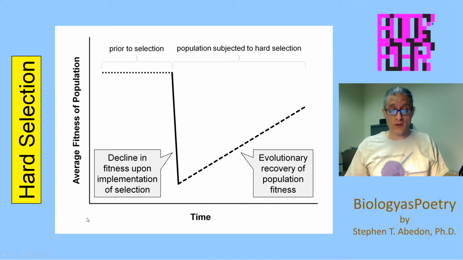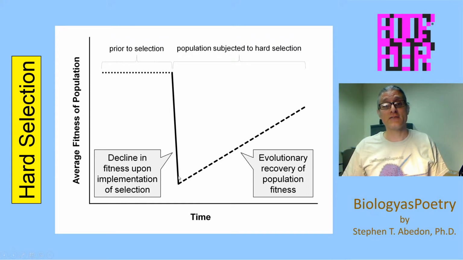So in this figure, what we have here is the average fitness of a population, the average potential for reproductive success of the members of a population. And I'm simply showing time down here for the sake of convenience so that we can basically show a population that's going along just fine in whatever environment it happens to be in, and then something happens in the environment that causes the population's average fitness to decline. So suddenly we have the imposition of hard selection. Hard selection causes a population's fitness to decline.